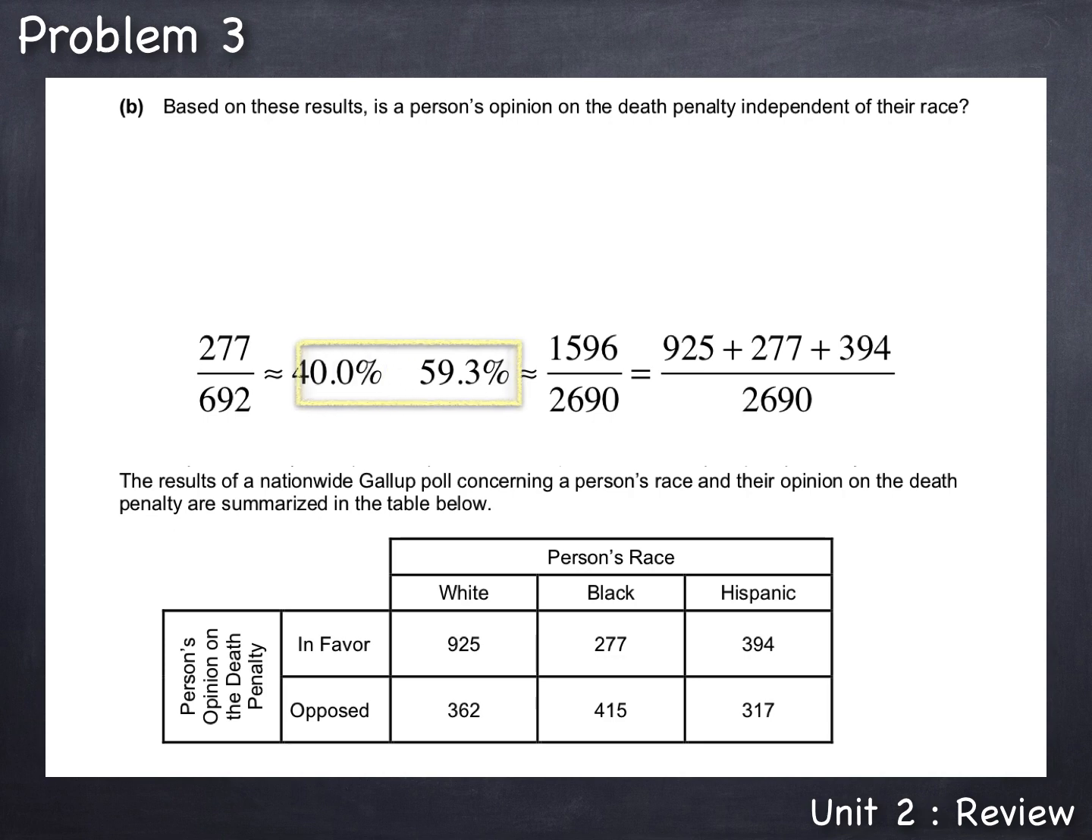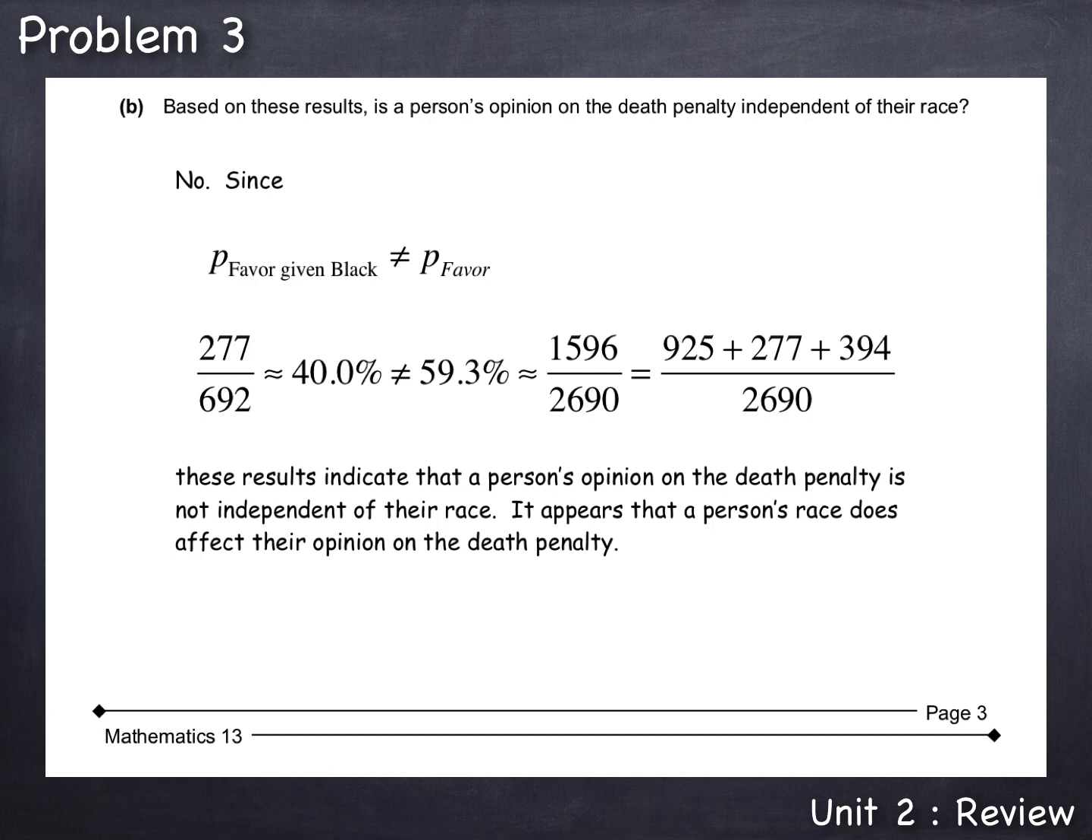Now comparing these 2 probabilities, the 40.0%, where the extra information was given, and the 59.3%, where there was no given extra information, we compare and find that 40.0% is not equal to 59.3%. When these probabilities are not equal, the conclusion is that these events are not independent. So now we're ready to answer the question. Based on these results, is a person's opinion on the death penalty independent of the race? The answer is no.